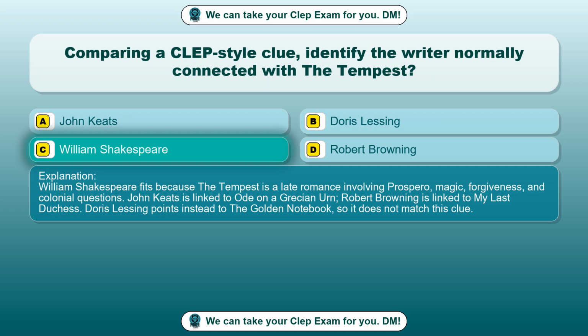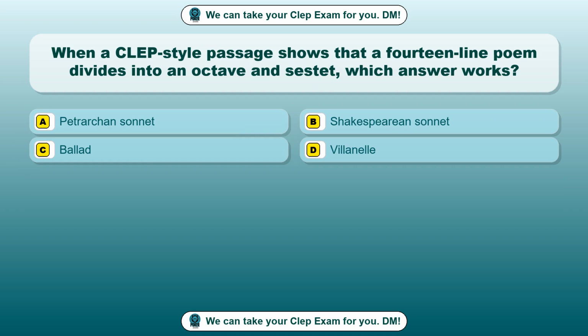John Keats is linked to Ode on a Grecian Urn. Robert Browning is linked to My Last Duchess. Doris Lessing points instead to The Golden Notebook, so it does not match this clue. Question 71. When a CLEP-style passage shows that a 14-line poem divides into an octave and sestet, which answer works?